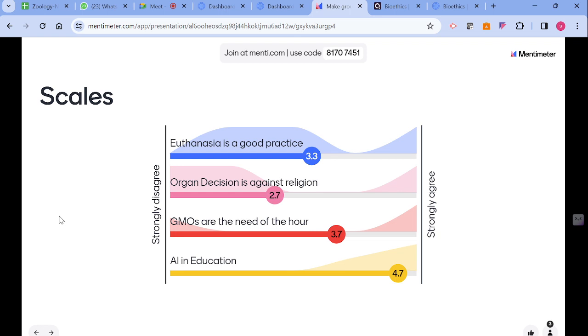The third question is, GMOs are the need of the hour. Genetically modified organisms ని ఇప్పుడు మనం ఎట్టి పరిస్థితుల్లోనూ వాడాల్సిందే. Yes or no? Yes. And last one, whether you agree to use AI in education. అదే అంటే ఇక్కడ మన ఈ 20 మందిలోనే ఎంత ఒపీనియన్ ఉందో చూడడం కోసం ఇది.